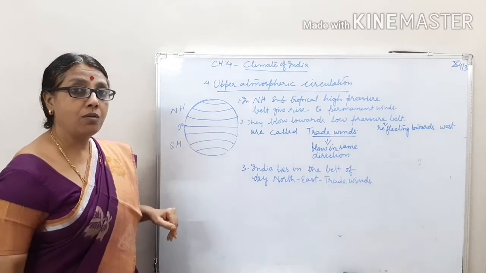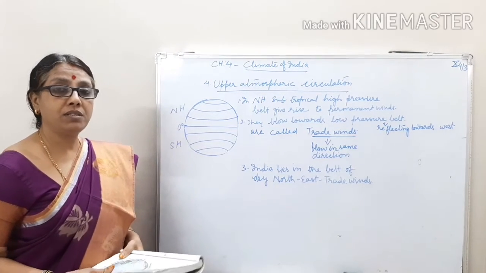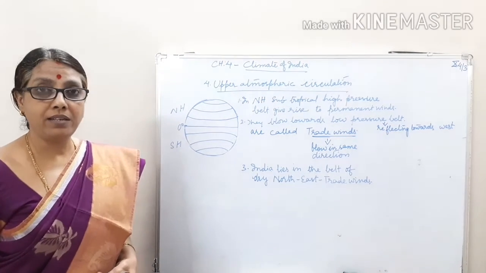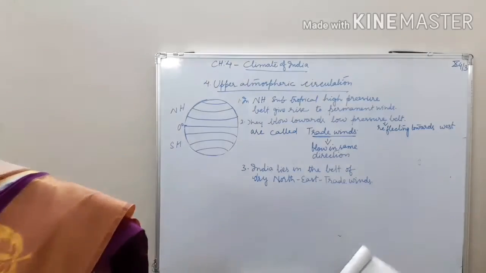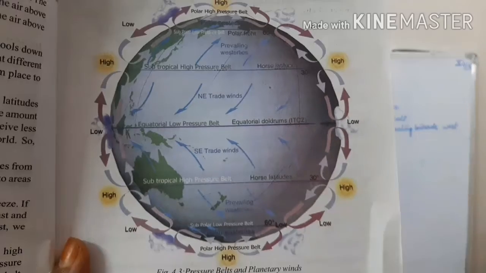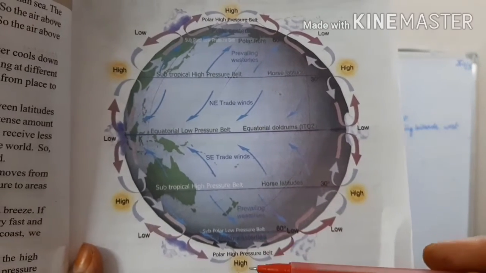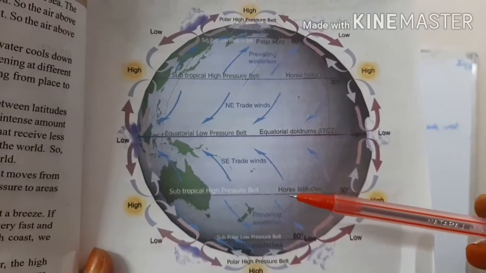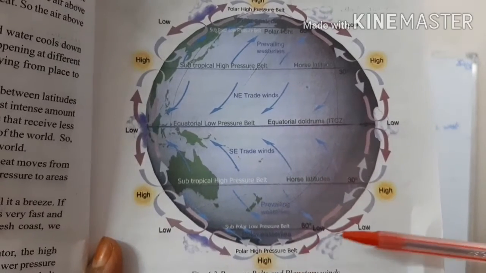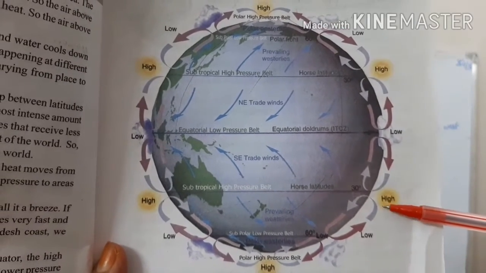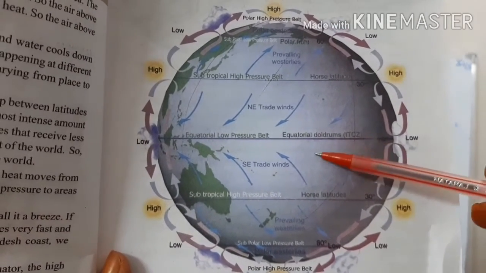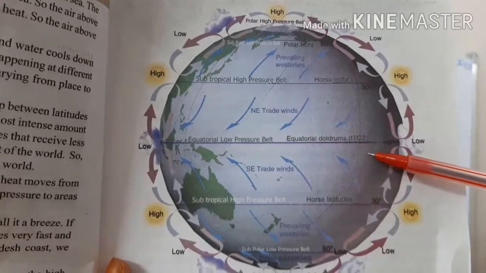Now let us see the picture which we have learned in 9th class. Look at the picture, children. High, low, high, low. This is the equator.